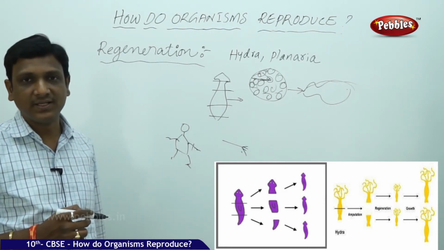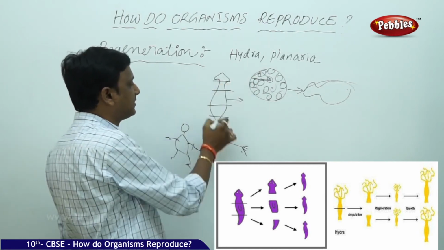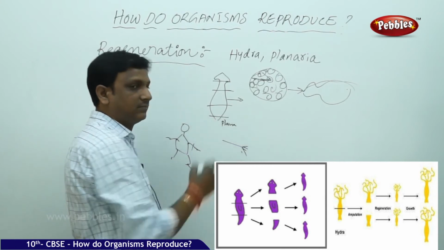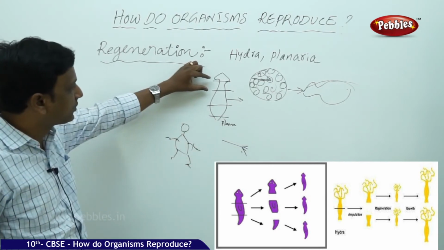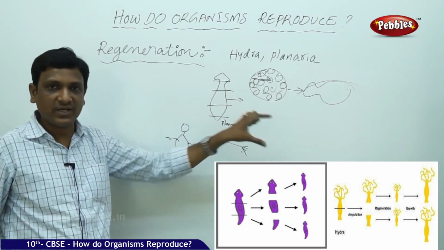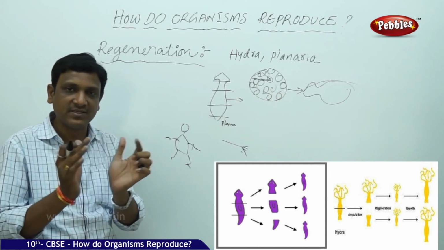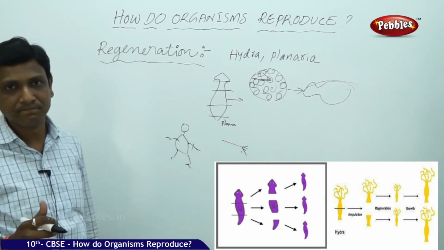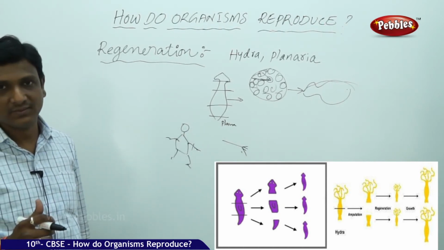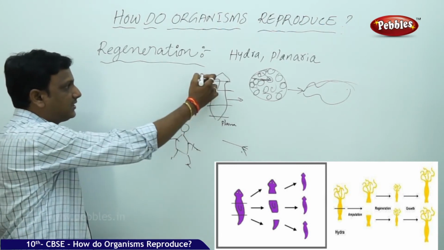Is there any possibility? In case of Planaria, if you cut it into small pieces, each piece can grow into an individual Planaria. Whatever the cut part is, that part can grow into a group of cells. Now this group of cells differentiates into a complete organism. So that is possible.